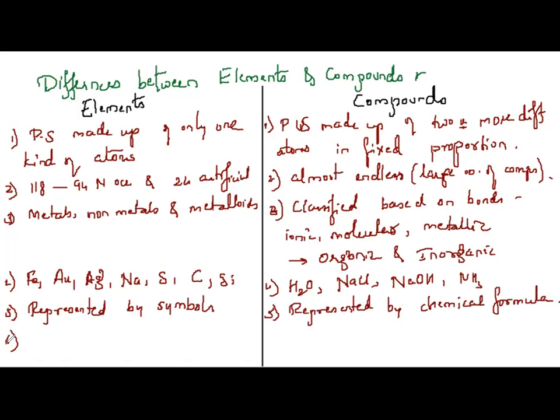How do you distinguish elements? Elements are differentiated based on atomic number. And how are compounds distinguished? They are differentiated by their fixed ratio.